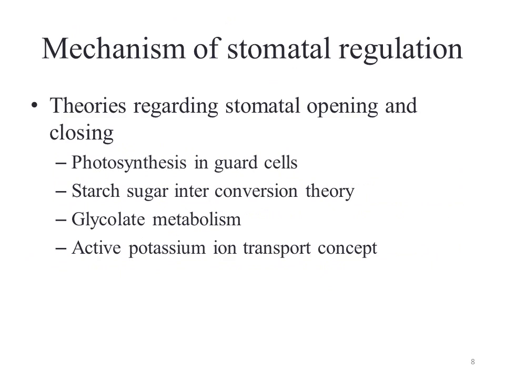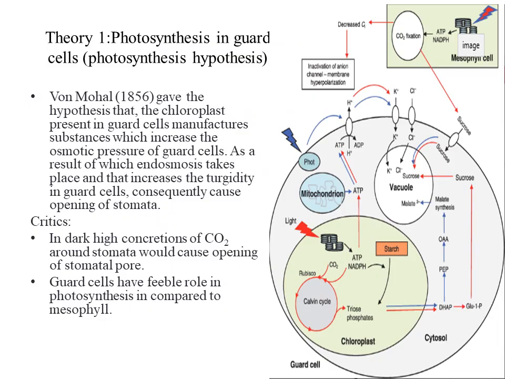Now, we learned that stomata are very important with reference to the exchange of gases. Then it is compulsory to know how they open and close in response to different stimuli. So there are four theories that usually explain the opening and closing of the stomata. The first theory is photosynthesis in the guard cell. The second one is the starch sugar interconversion theory. The third one is glycolate metabolism, and the fourth one is active potassium ion transport.